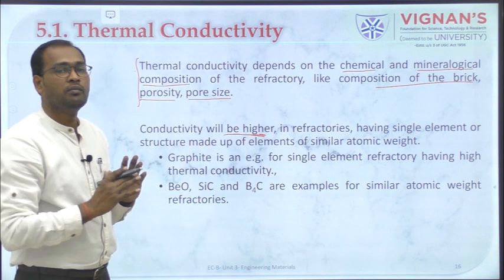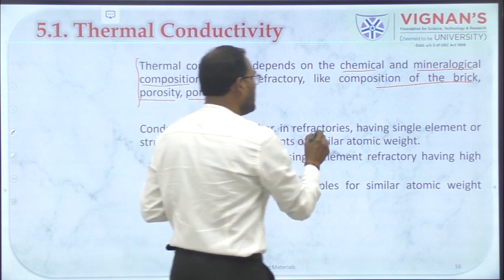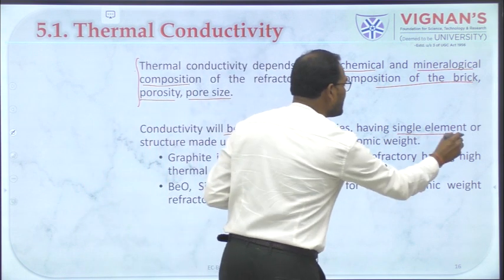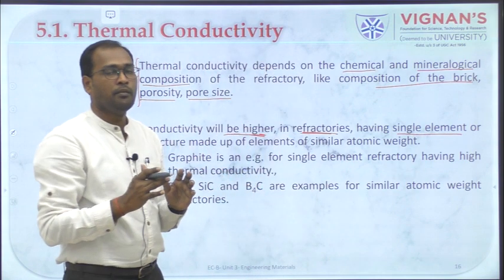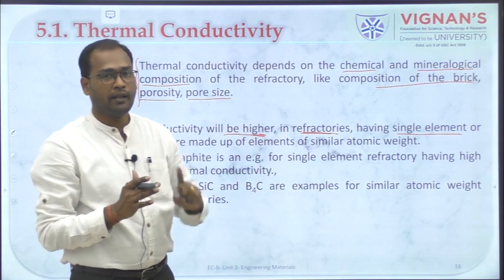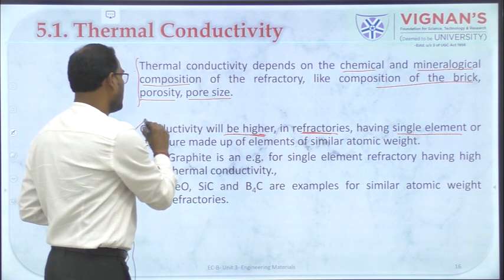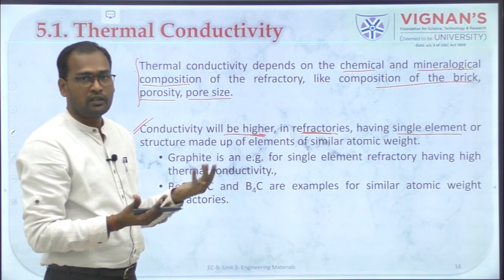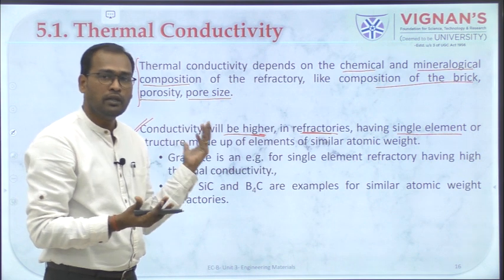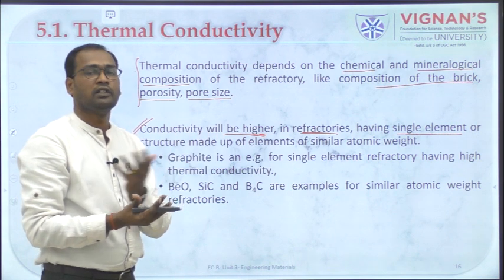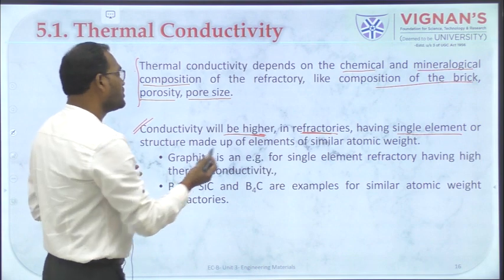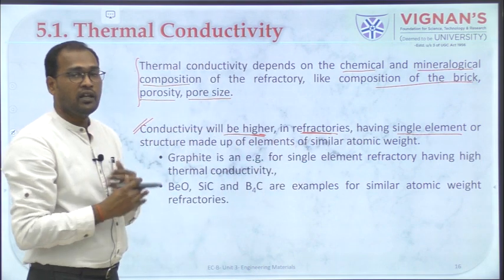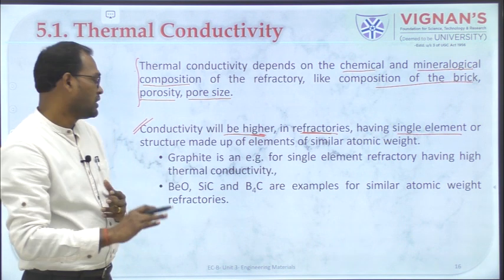Thermal conductivity will be higher when the refractory material used is made of a single element. In that case the conductivity will be very high because there are no impurities in it, so conductivity will not be stopped. So conductivity will be very much higher, right? For pure materials, the conductivity will be higher, whereas in a mixture of materials the conductivity will be less.